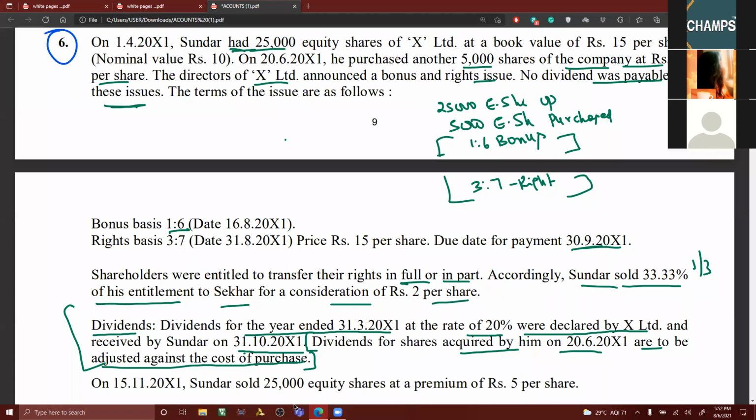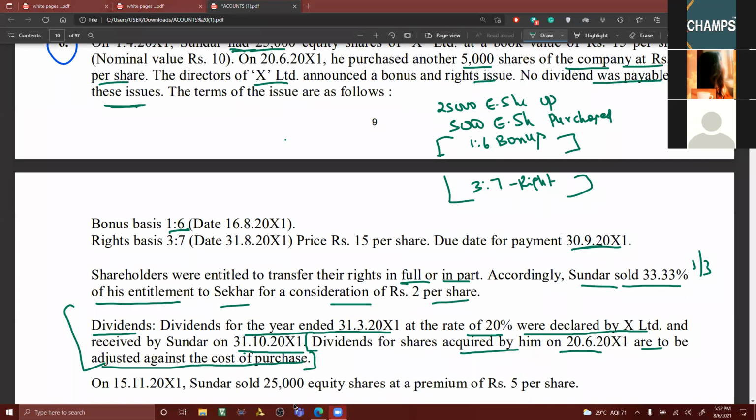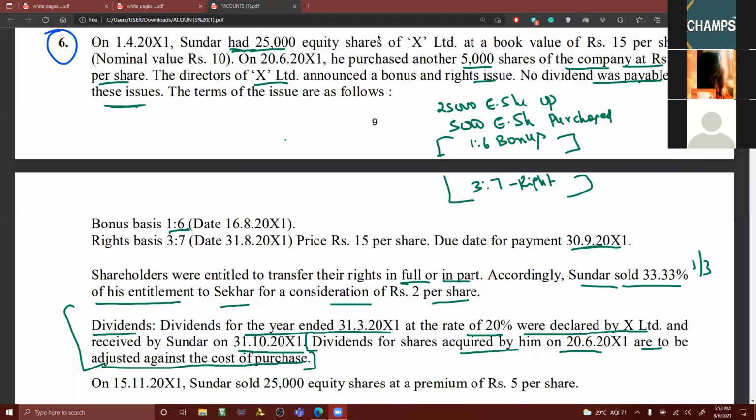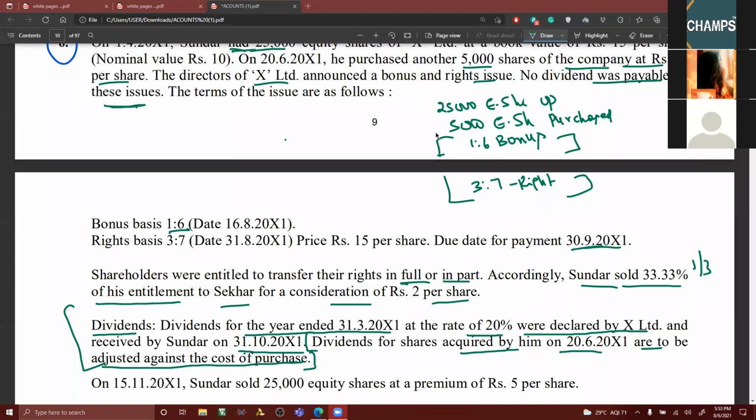So 5,000 shares into 10 into 20%, that is 10,000, to be taken to the cost column. Clear to all of you? Any doubt to anybody on this?